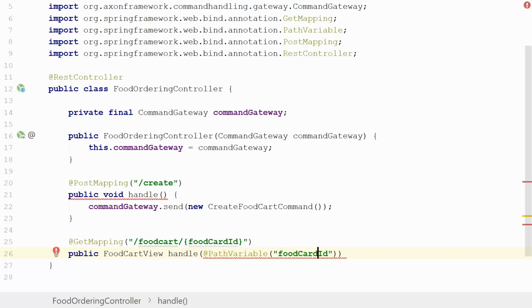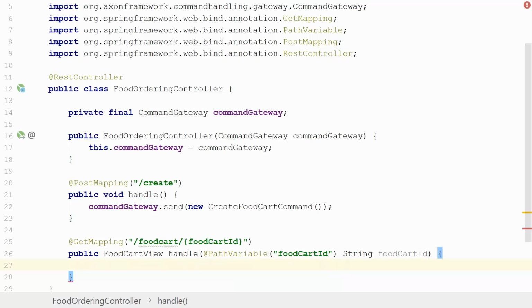This is a string. There we go, and we have it.